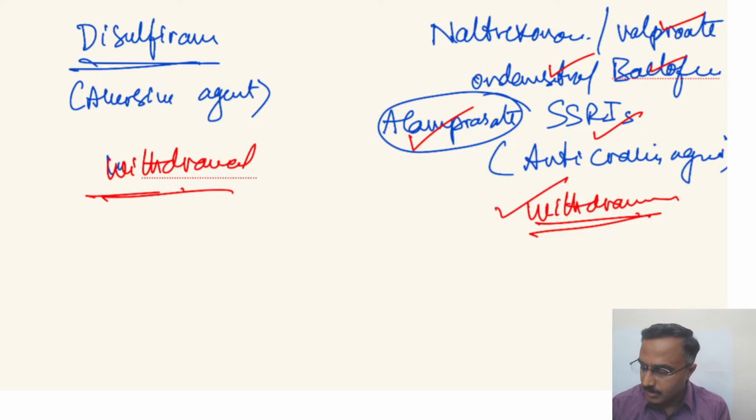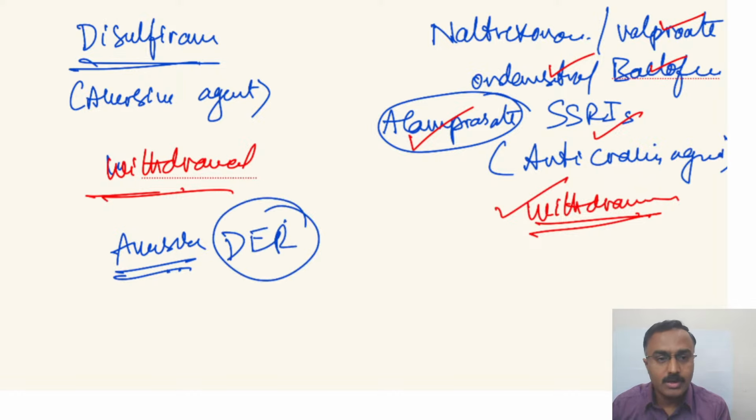Earlier there was a concept of aversion treatment, wherein while on medication with disulfiram, they were given small amounts of alcohol and made to experience the disulfiram-ethanol reaction, in a hospital setup. But nowadays it is not done. So that is the basis wherein the patient experiences the side effects and becomes averse to alcohol.